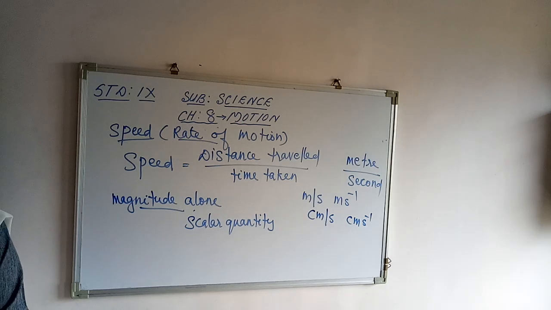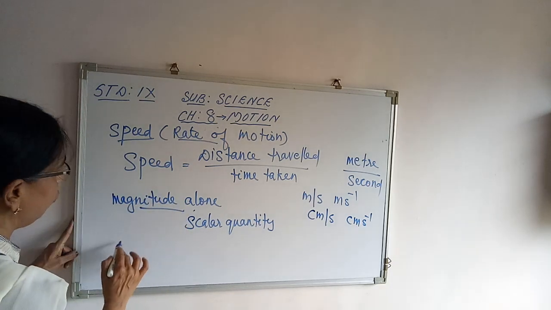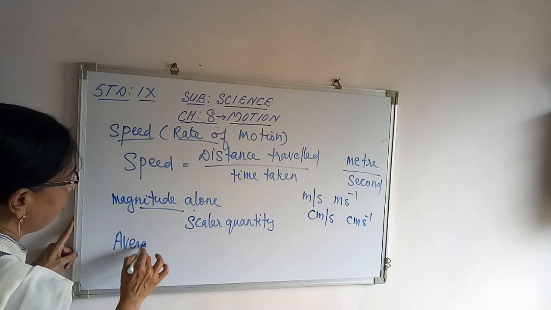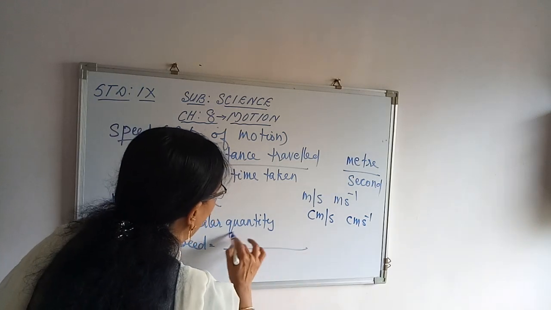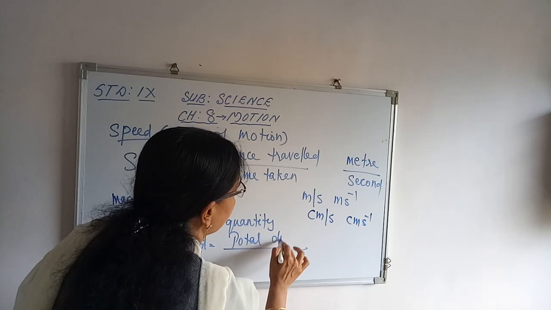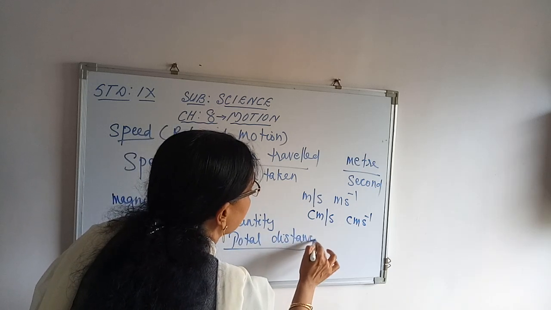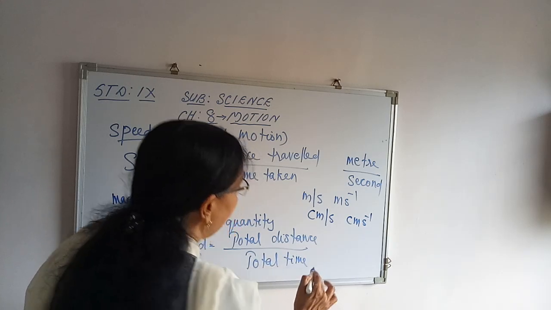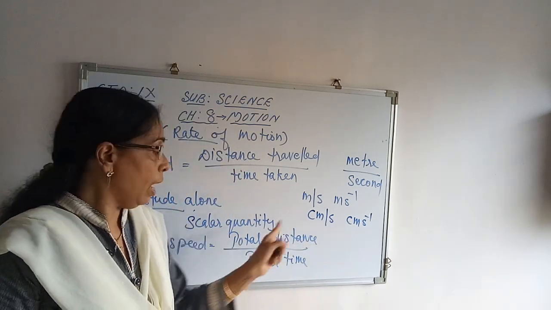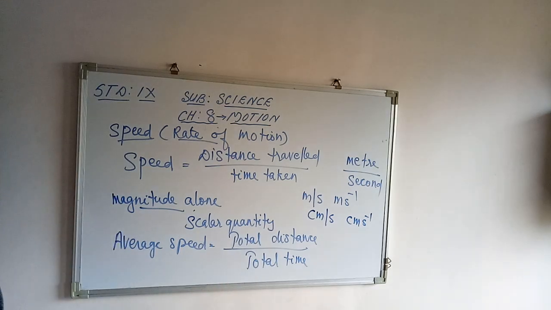Average speed of an object is obtained by dividing the total distance travelled by the total time taken. So, how will you find out average speed? Average speed is equal to total distance travelled upon total time taken. That's the average speed of the object.